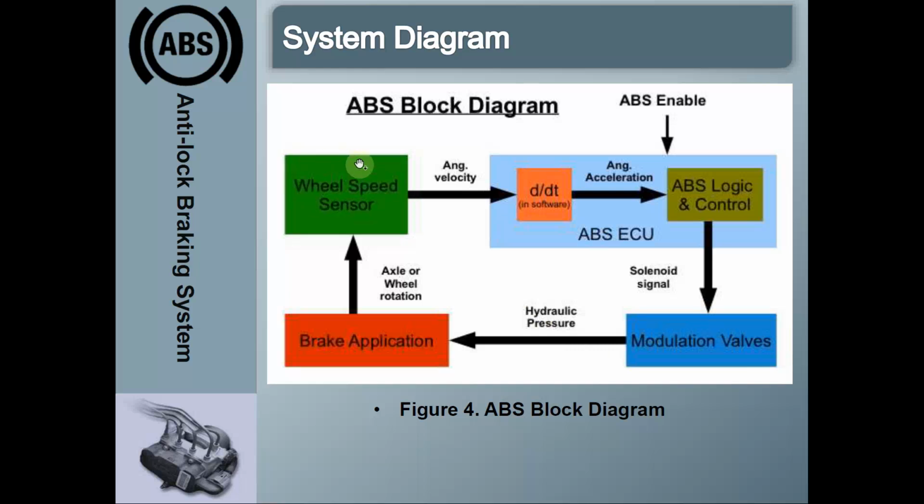If the wheel speed sensor senses that the wheel speed has not decreased after applying the brake, then the electronic control unit will send the signal to the solenoid valves that more brake fluid needs to be pumped to the corresponding wheels to exert more brake pressure.